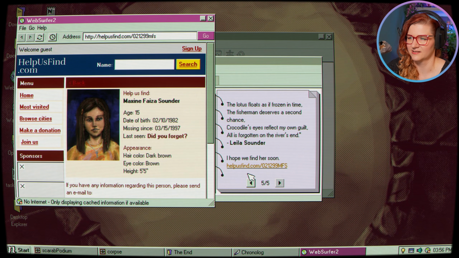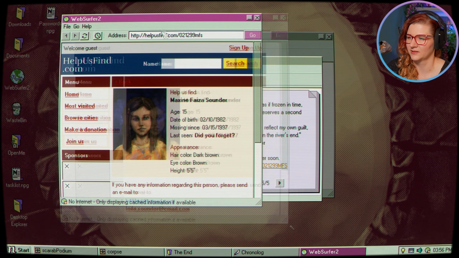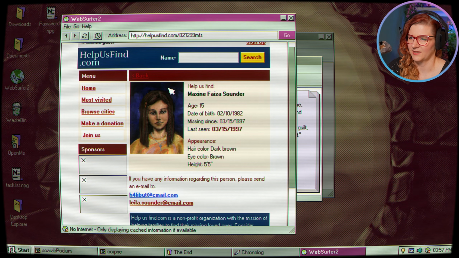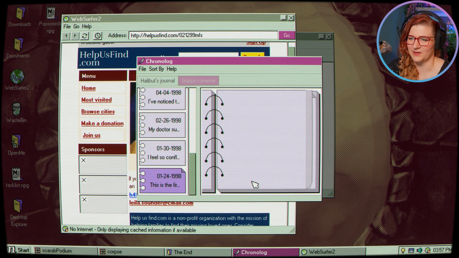Help us find... Yes, okay, so that's the missing person page. Maxine Faces Sounder, age 15. Okay, so I was like, oh, we have an adoption certificate. I thought that was like the uncle has adopted us, but maybe this is about this girl here. So yeah, last seen 1997. Okay, so she was called Maxine Faces Sounder, and then we have Layla Sounder as an email here, which means she was related to who I assume is her mother, right?